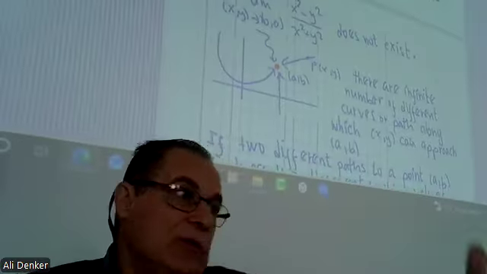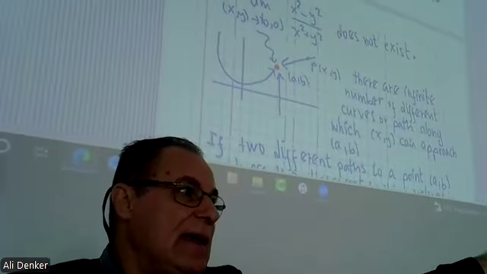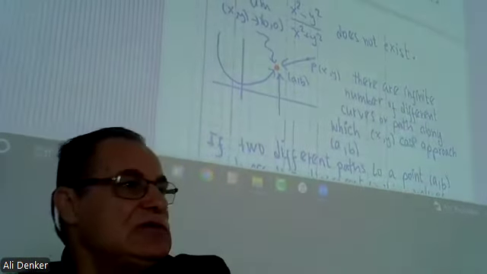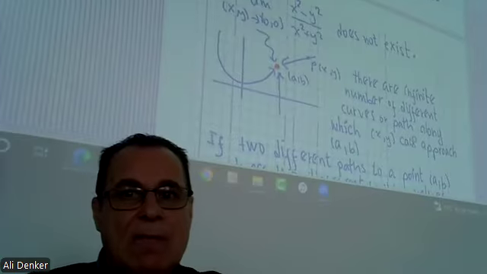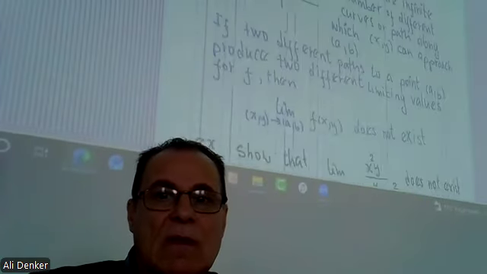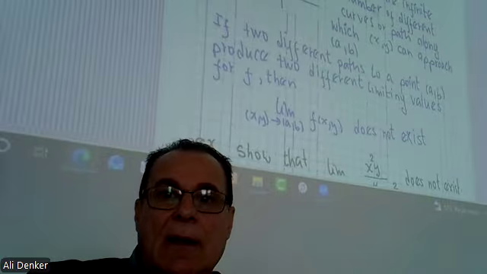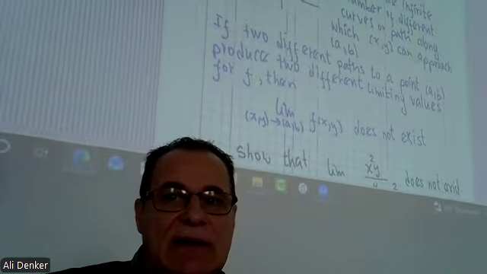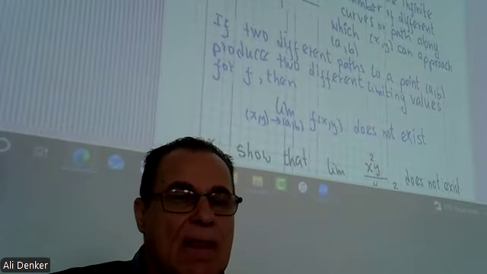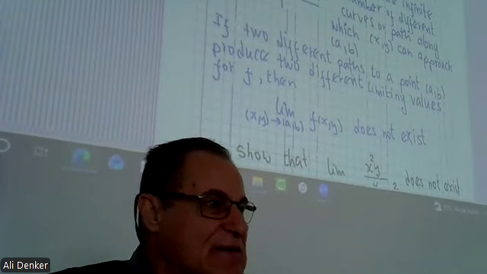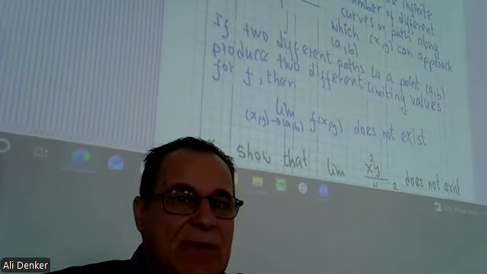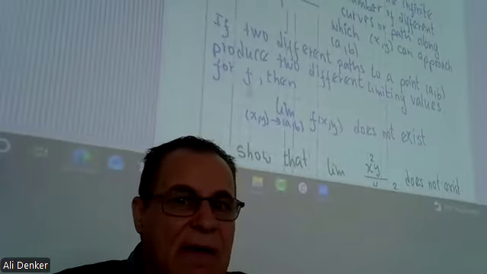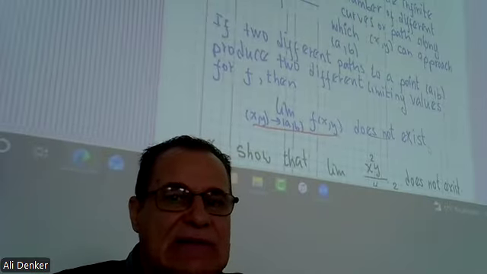So you can use y equal to x line. Your friend can use y equal to x squared. The other friend can use some other curve. Okay. So there are infinite number of different curves or paths along which x, y can approach a, b. So if two different paths to a point (a, b) produce two different limiting values for f, then we say that the limit does not exist.